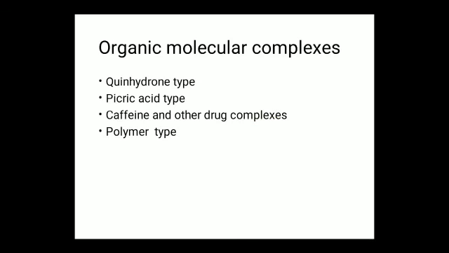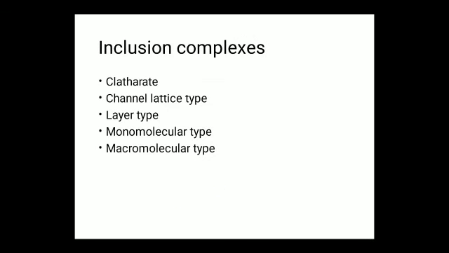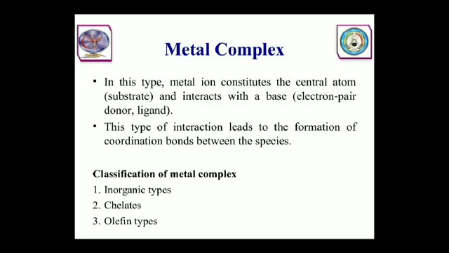Organic molecular complexes are classified into four types: quinhydrone type, picric acid and drug complexes, caffeine and other drug complexes, and polymer type. Inclusion complexes are classified into five types: clathrates, channel lattice type, layer type, monomolecular type, and macromolecular types. These are the different types of complexes.